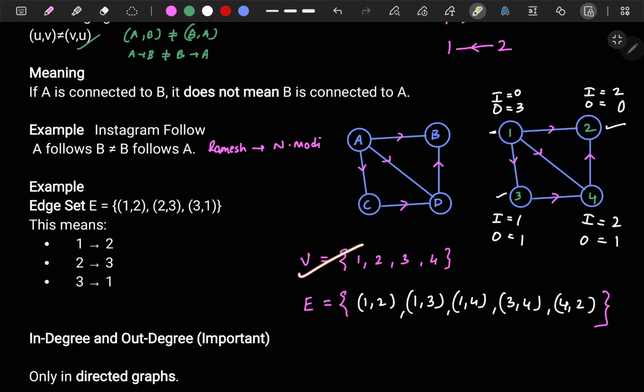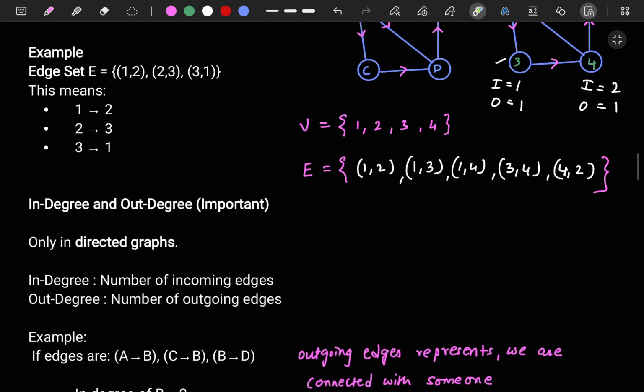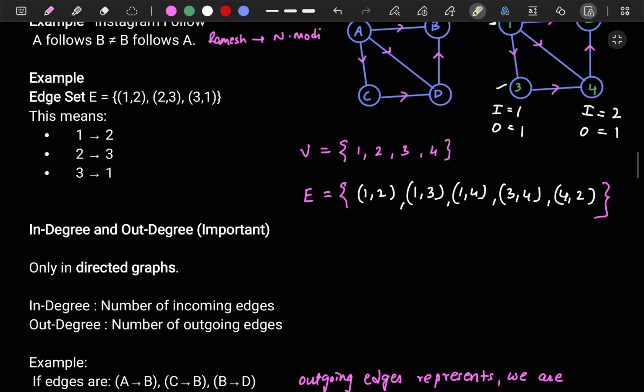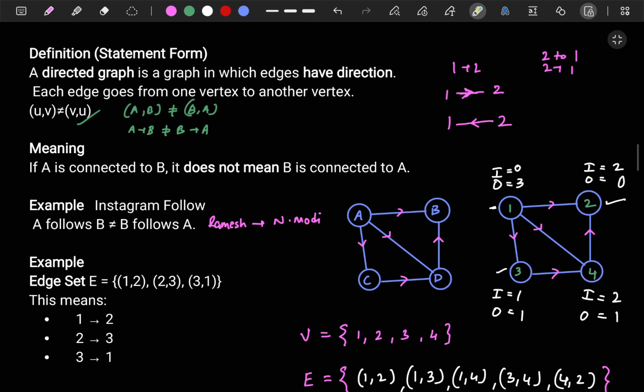So this is how you mention the connections in the edge set. Vertices are there and the edge set is also there. Wherever there is an outgoing edge, according to that you develop this particular edge set. Both ways is not possible, that's why I had written here that this directed graph shows a one-way connection. It will not show both ways of connection.